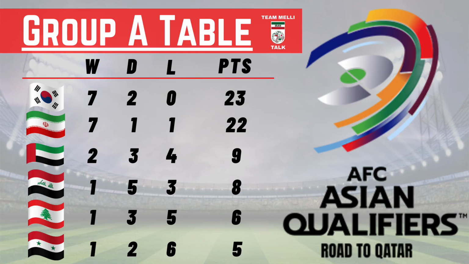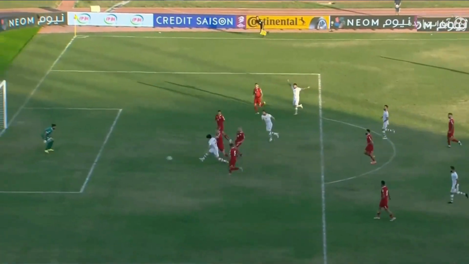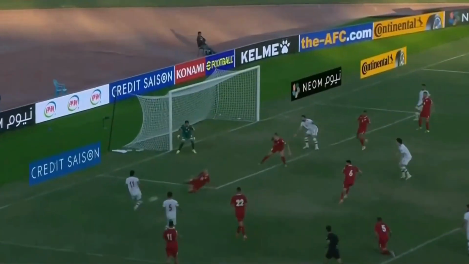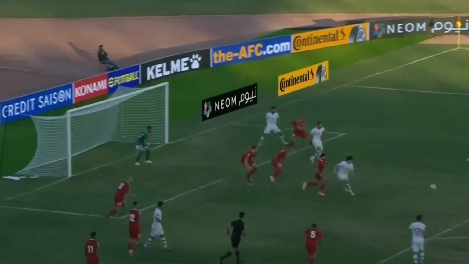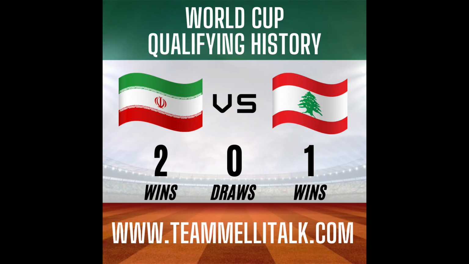Lebanon is coming off a 3-0 loss at home to Syria and is currently 5th in the Group A table, 16 points behind Iran. The last time these teams met, Iran had an awesome 2-1 come-from-behind victory. Both goals were scored in stoppage time. How can we forget this amazing finish? And when it comes to World Cup qualifying, Iran has won 2 out of 3 meetings against Lebanon.